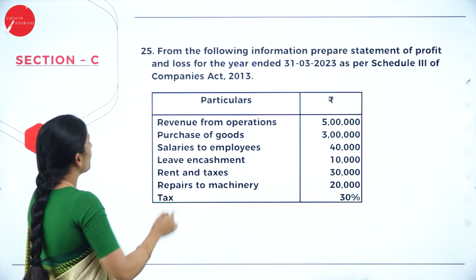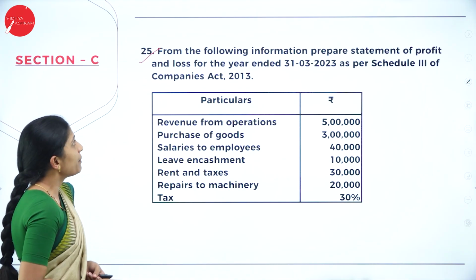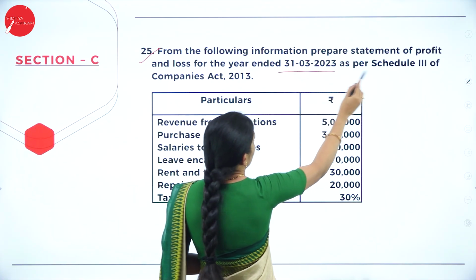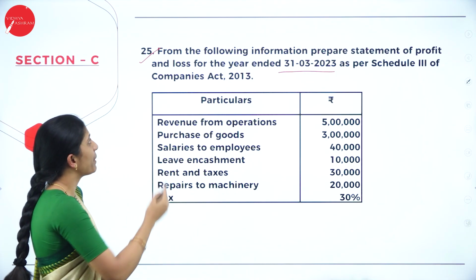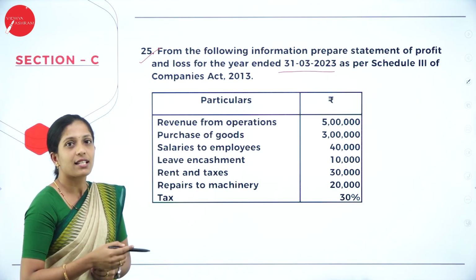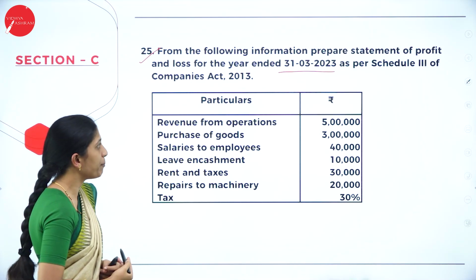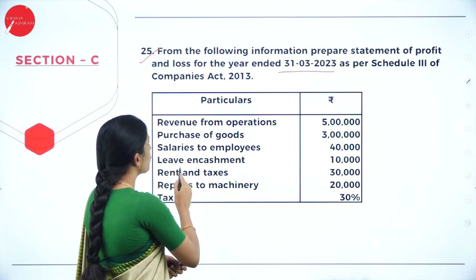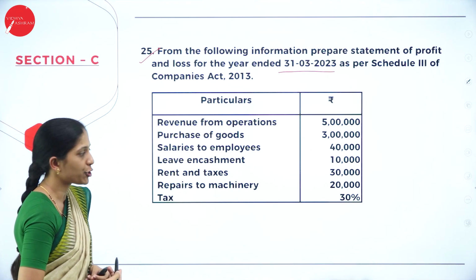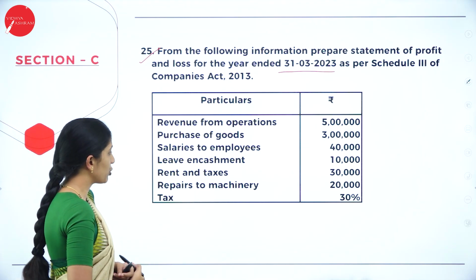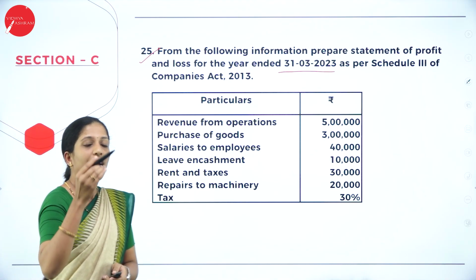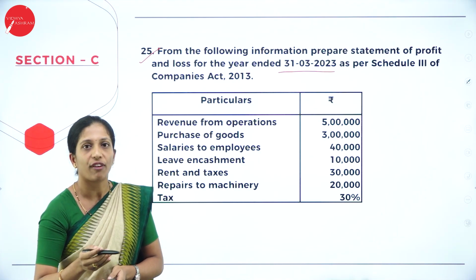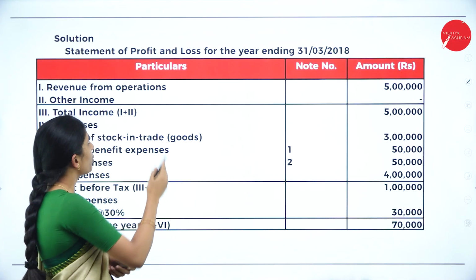Now moving on to the next question, the 25th one. From the following information, prepare statement of profit and loss for the year ending 31st March 2023 as per Schedule 3 of Companies Act 2013. So this is a question from financial statements of a company. Now they have given us a few particulars here: revenue from operations, purchase of goods, salary to employees, leave encashment, rent and taxes, repairs to machinery, and they have given tax. So you have to exactly know the format of statement of profit and loss as per Schedule 3 of Companies Act 2013. Then you can easily solve.